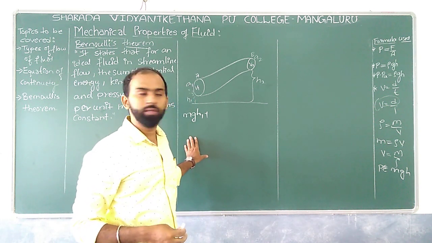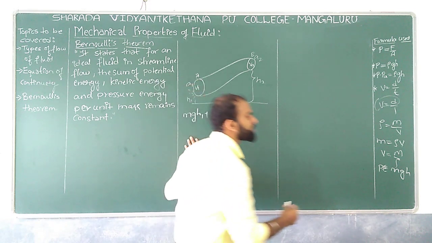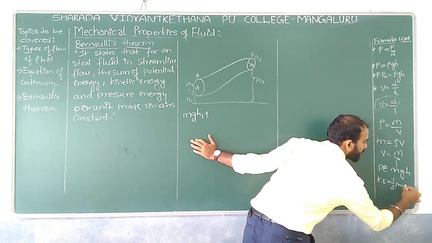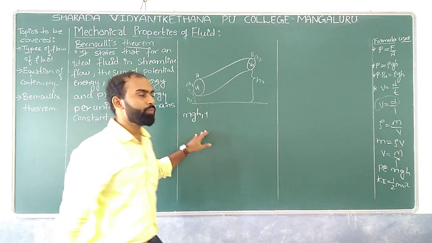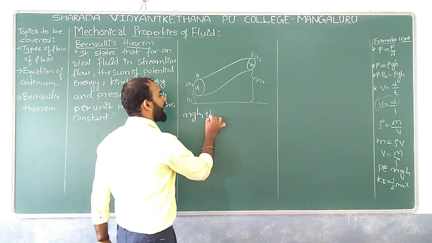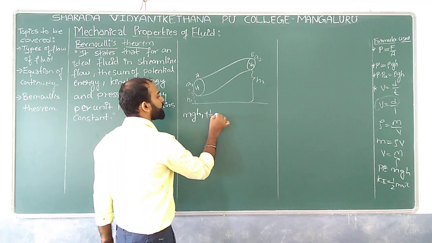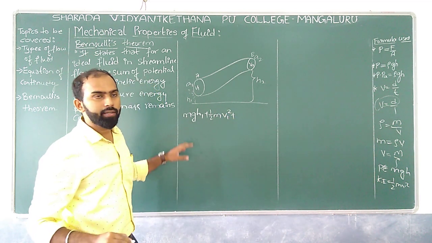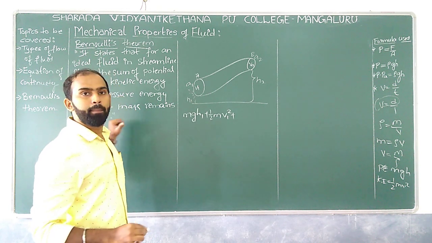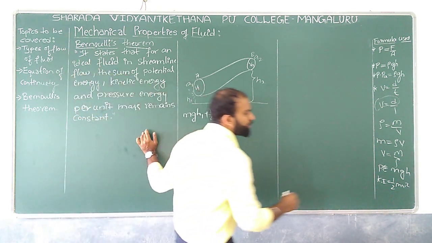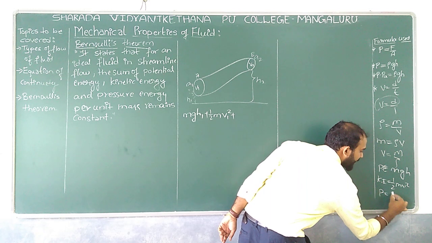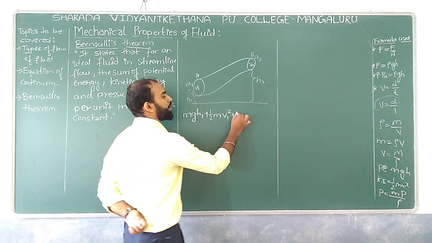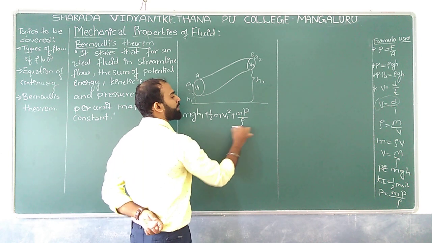Kinetic energy is nothing but half mv square, let us say half m v1 square, plus the pressure energy, that is m into p divided by rho.